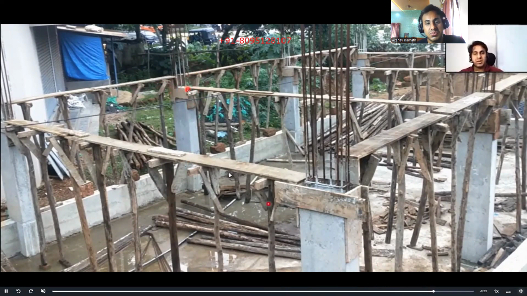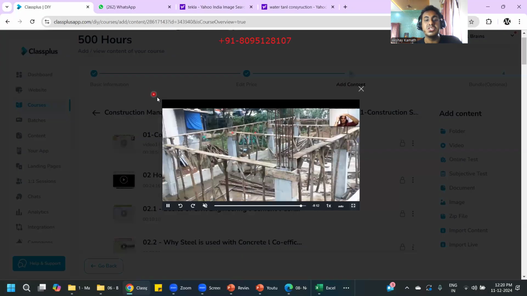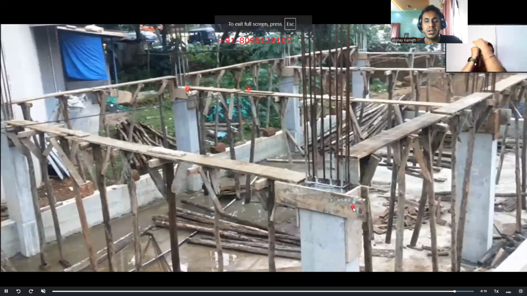Like you see, the depth of this beam is at the higher level. Here it is at the lower level. I mean, this will have more depth, this will have less depth. How are the depths decided? These are the things being an engineer you should know. Otherwise, just going to the site and seeing the work, anyone can do that.